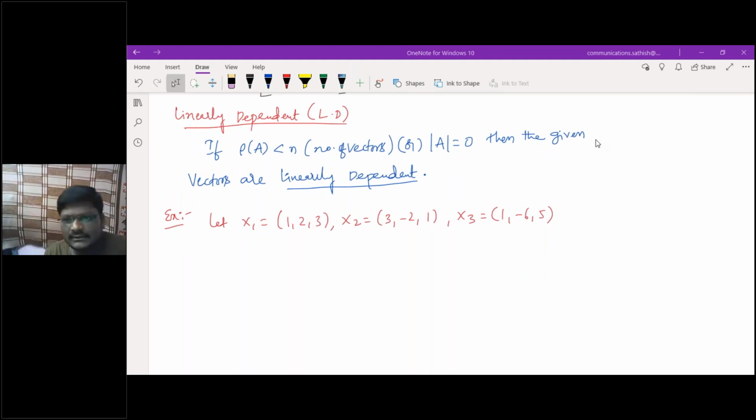Check it properly. Sorry, actually this is x1 is 1, 2, 3, x2 is 3, minus 2, 11, and x3 is 1, minus 6, 5.